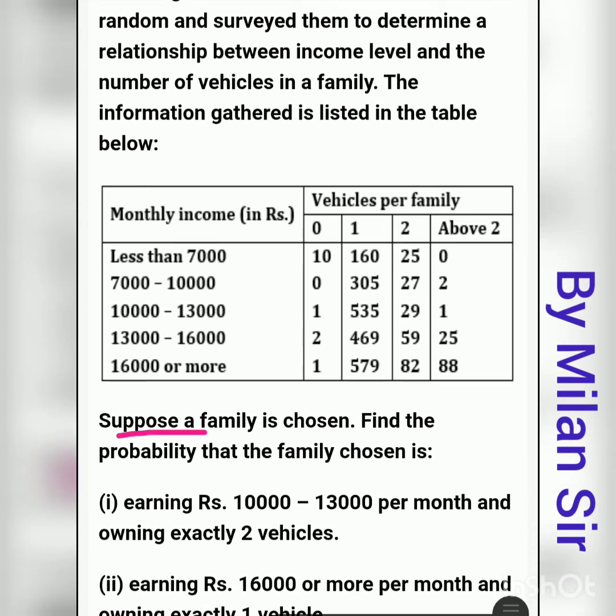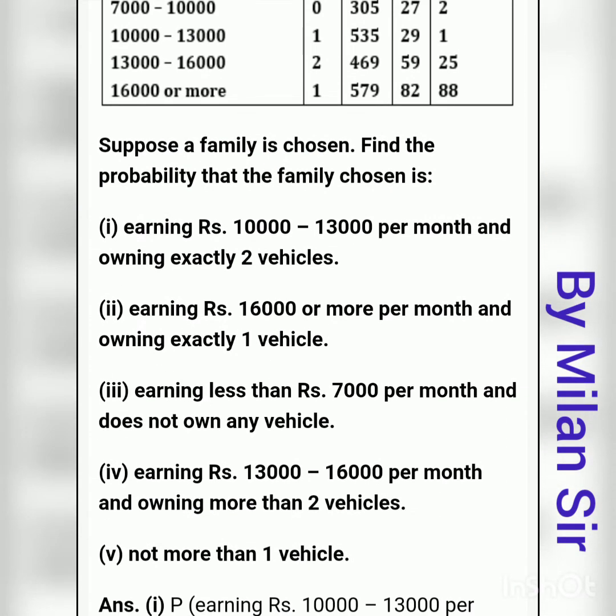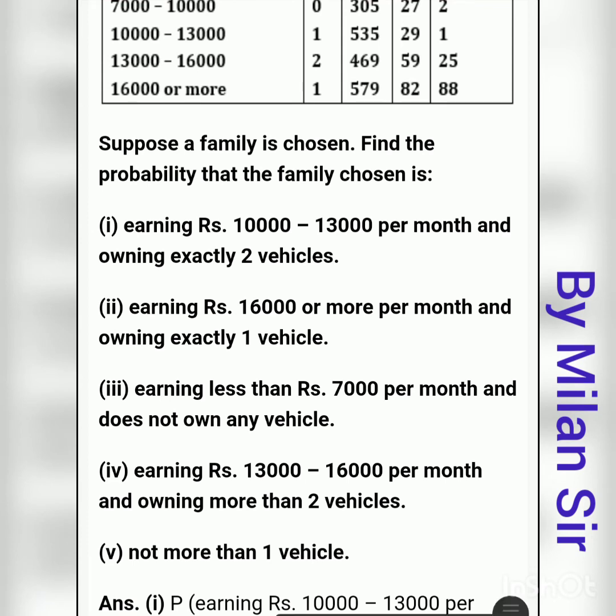Suppose a family is chosen, find the probability that the family chosen is: total 5 internal questions are there. Earning rupees 10,000 to 13,000 per month and owning exactly 2 vehicles.